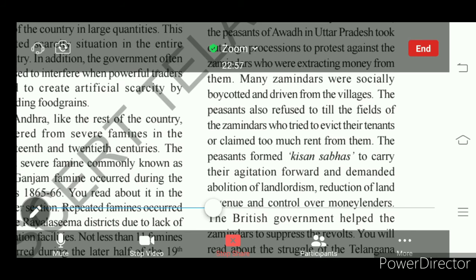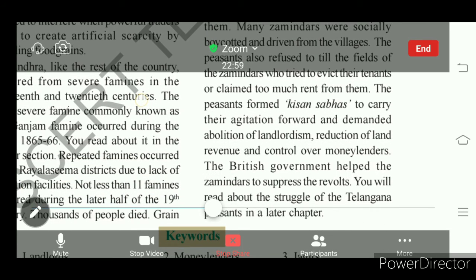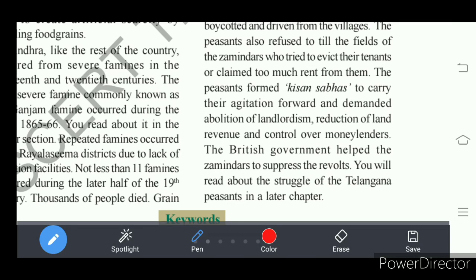So what kind of demands did they pass in the Kisan Sabhas? First, they demanded to end landlordism, that means to abolish landlordism. Landlords were extracting money from the peasants, collecting high rent from the tenant farmers.